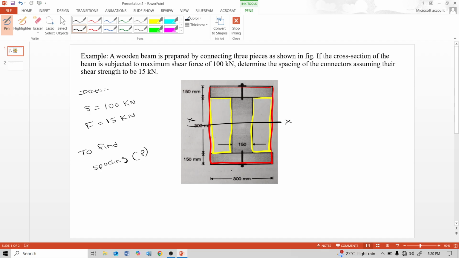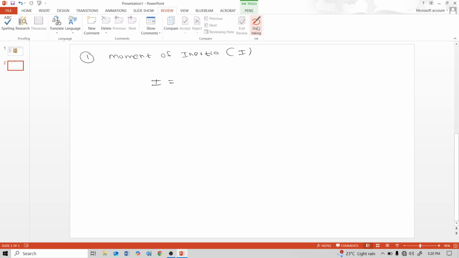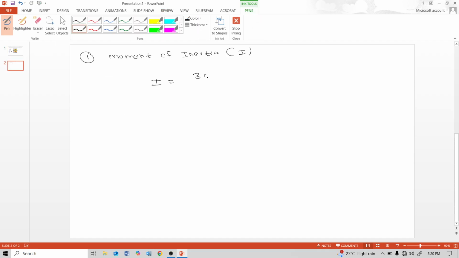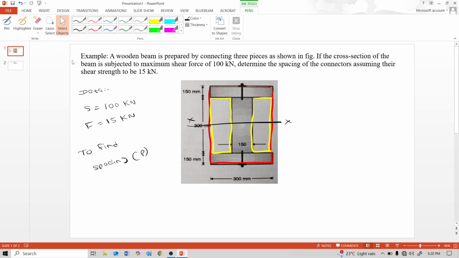The side parallel to the x-axis is 300 mm, as it is, multiplied by this depth, which is 300 plus 150 plus 150, 600. So 300 multiplied by 600 cube divided by 12, and minus, subtract these two yellow color rectangles.